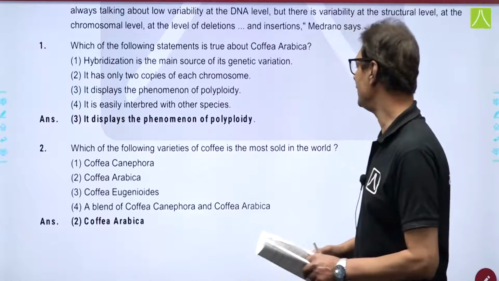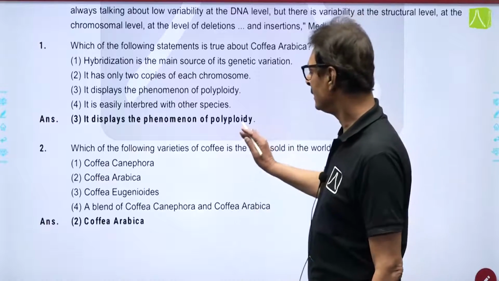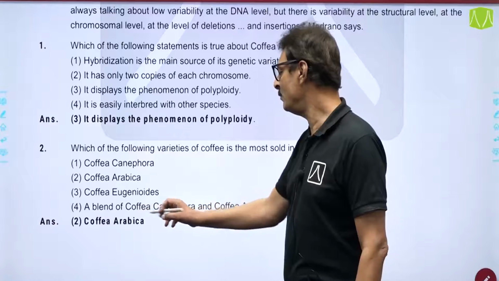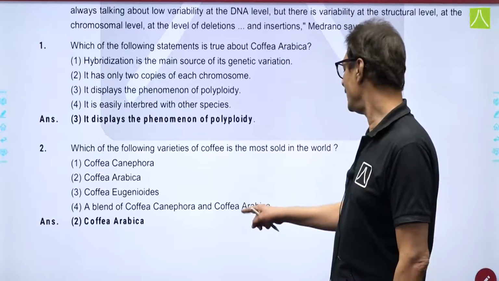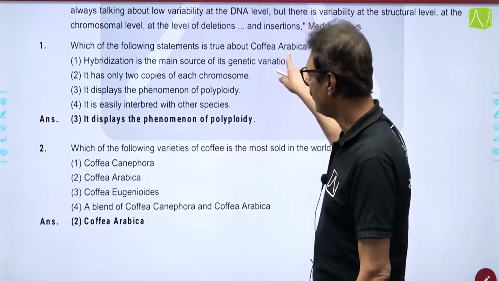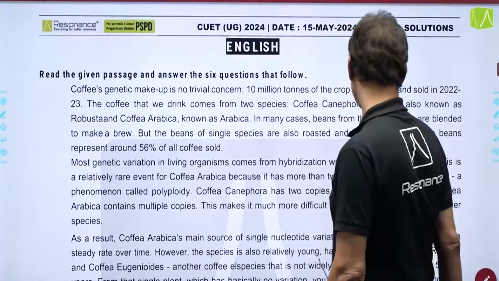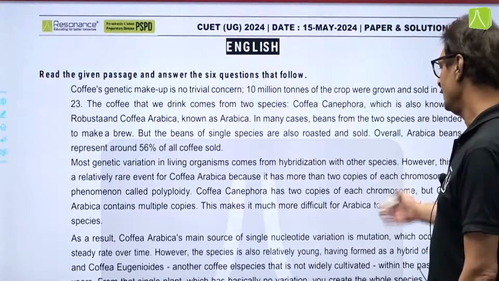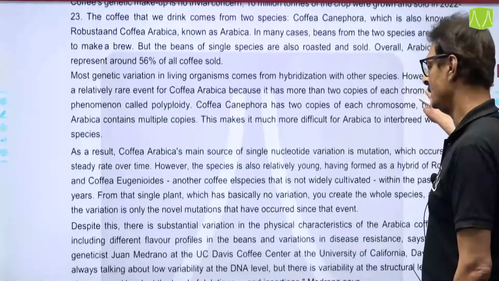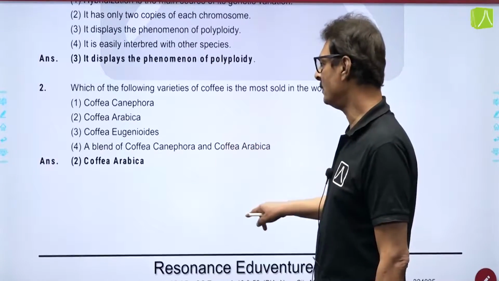Next, which of the following varieties of coffee is the most sold in the world? And there was a confusion in many of the students. Some thought that the answer should be a blend of coffee canephora and coffee arabica. A few felt that the answer should be option number 2nd, but I feel that the correct option is answer number 2nd, and इसका option आपको कहाँ मिलता है? From the first 2 paragraphs, if you read them, you will find the answer over here. So, the correct answer for question number 2nd is option number 2.